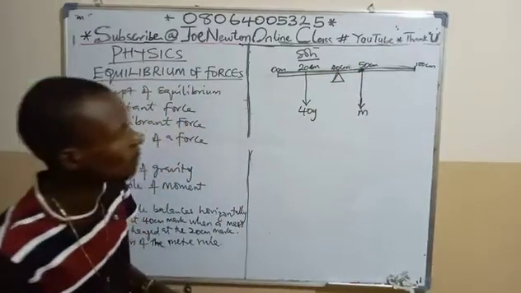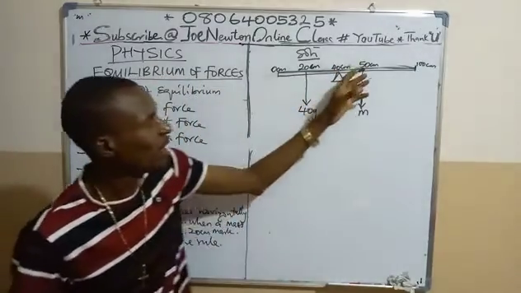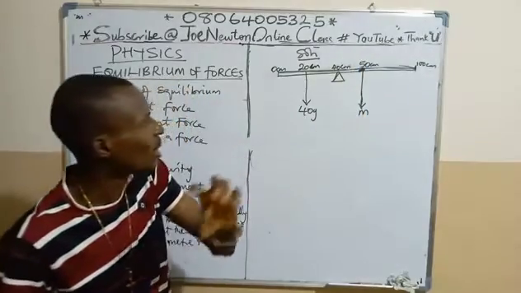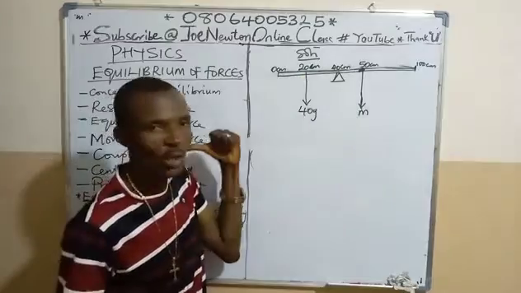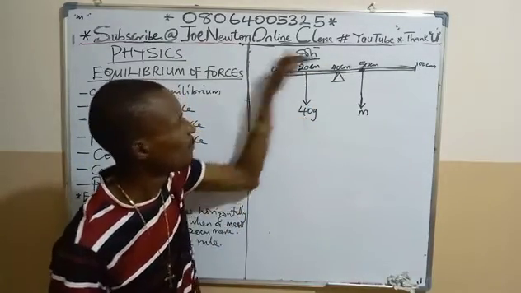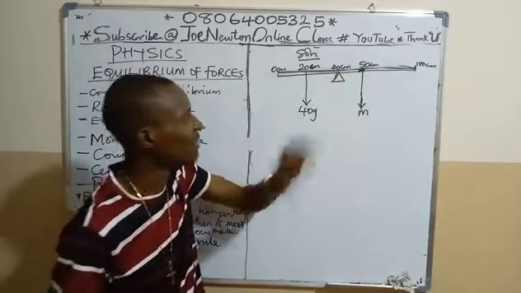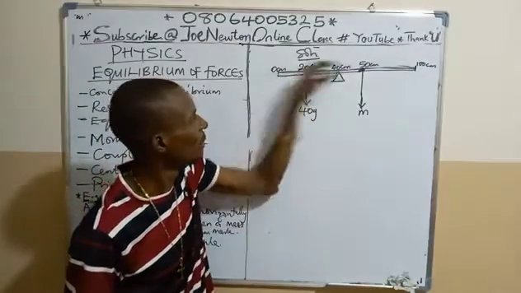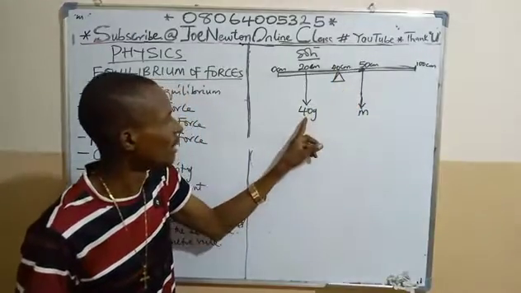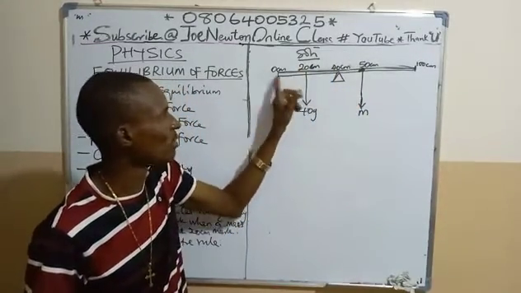By experiment, the pivot was adjusted and the knife edge balances the meter rule horizontally at the 40 cm mark, when the 40 gram mass was suspended at 20 cm from the 0 point.